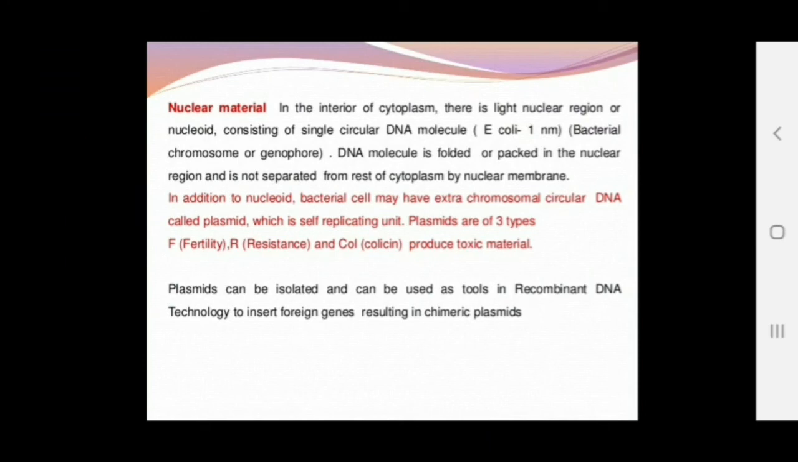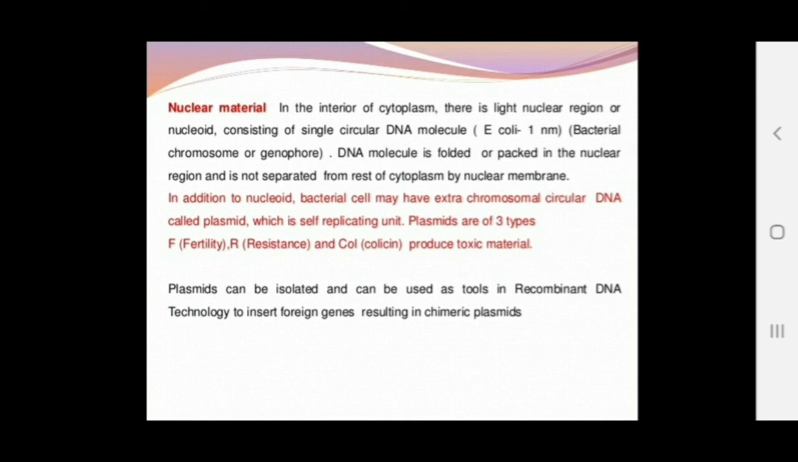In addition to the nucleoid, the bacterial cell also has extra-chromosomal circular DNA, also called the plasmid. The plasmid is a self-replicating unit. The plasmids are of three types, that is fertility, resistance, and the col plasmid, which produce toxic materials. Clear? Fertility plasmids are used for fertility.